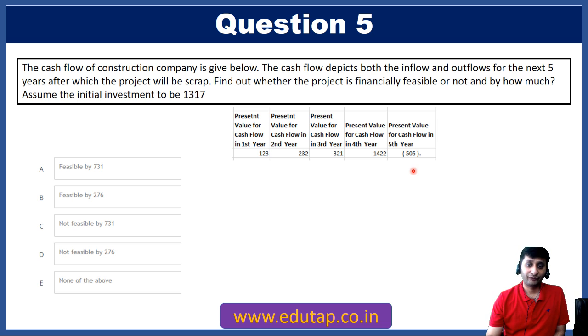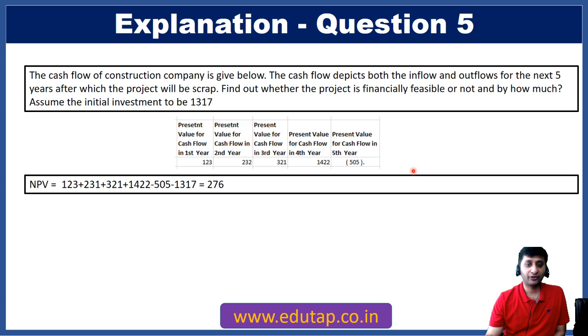So if I try to solve this question, you know that to find whether the project is financially feasible, you need to find the net present value, and net present value is basically the sum of all the present values. So these present values of the cash flows for the first 4 years are 123, 232, 321, 1422. And please note, these are not the cash flows in the respective year. This is the present value of the cash flow in the second year.